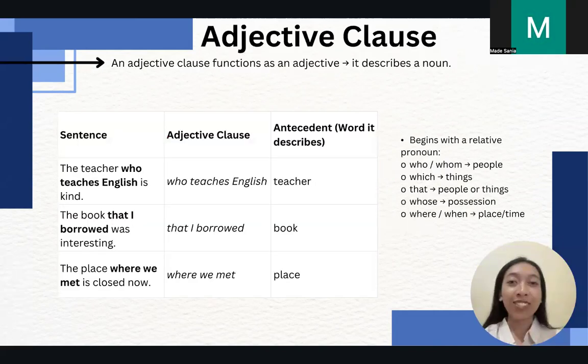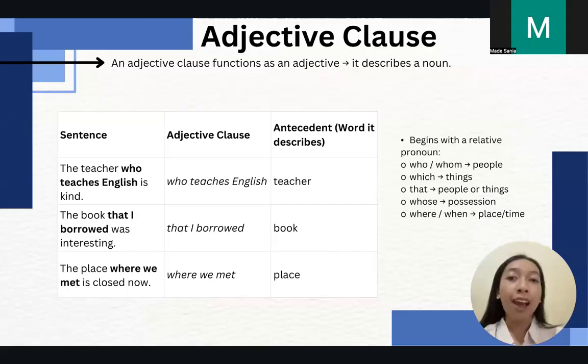Now let's go to adjective clause. Before, we were talking about noun clauses, but now we're going to talk about adjectives in a clause. This one is also a dependent clause, and an adjective clause usually describes a noun. Here are some examples. The first one is, the teacher who teaches English is kind. The second is, the book that I borrowed was interesting. And the last one is, the place where we met is closed now.